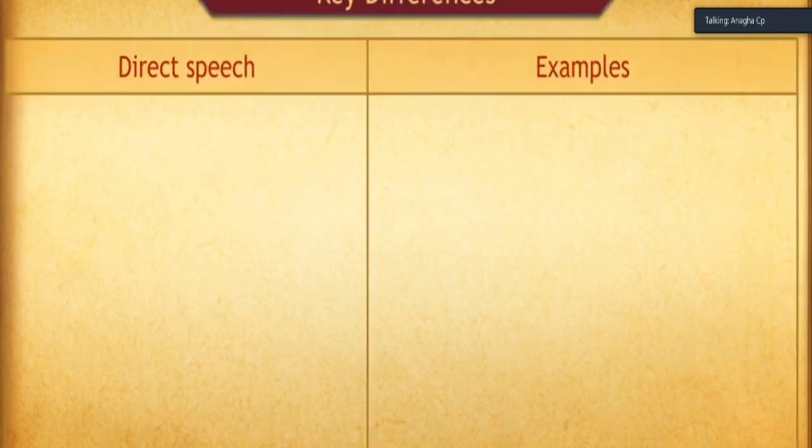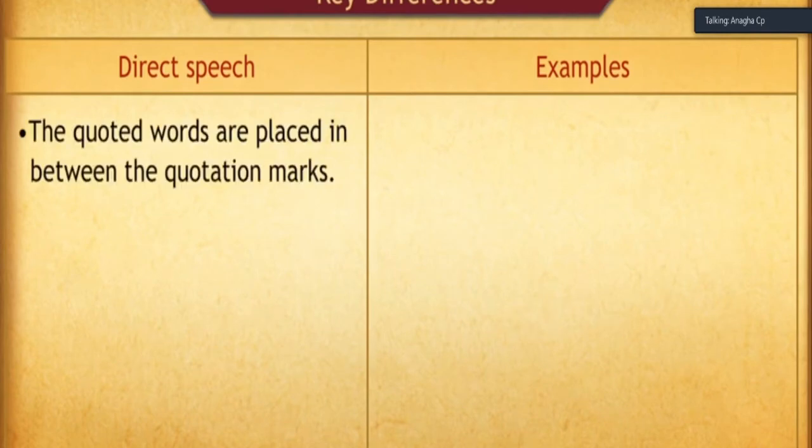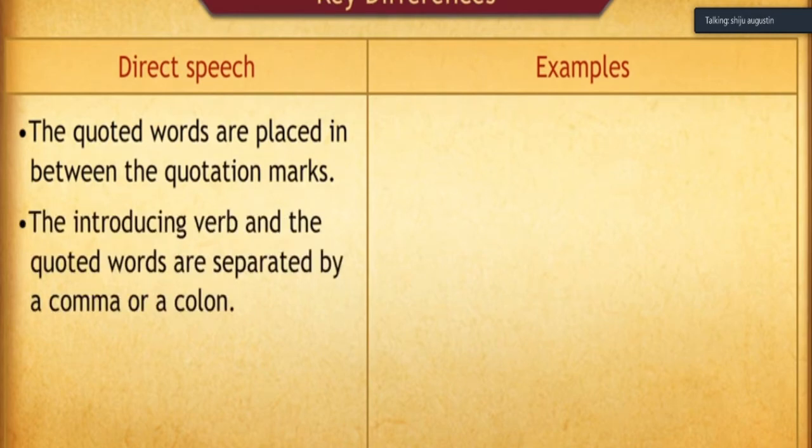Direct and indirect. Let us now refresh our memory about the key differences between direct speech and indirect speech. Direct speech: the quoted words are placed in between the quotation marks. Using verb and the quoted words are separated by. Please write down in 2 columns. Column number 1, direct speech.